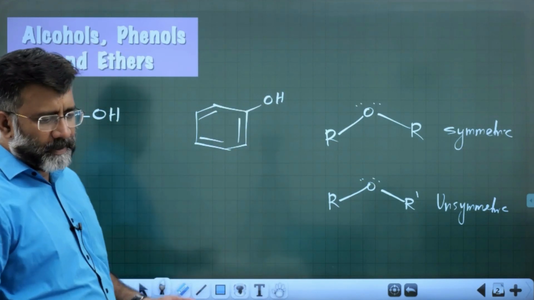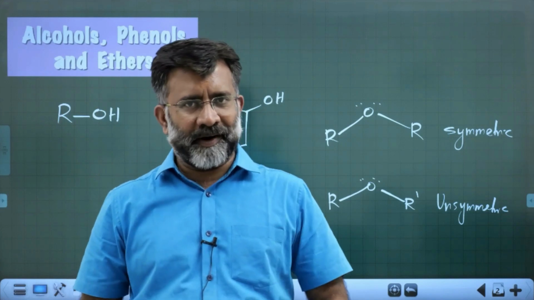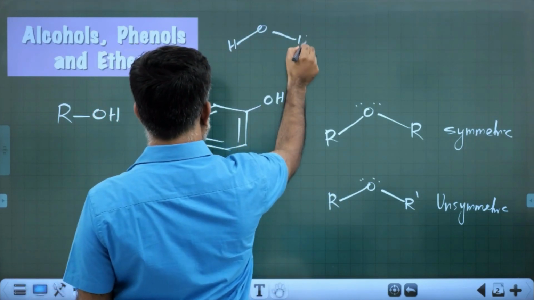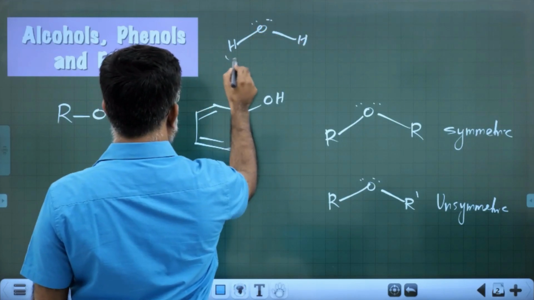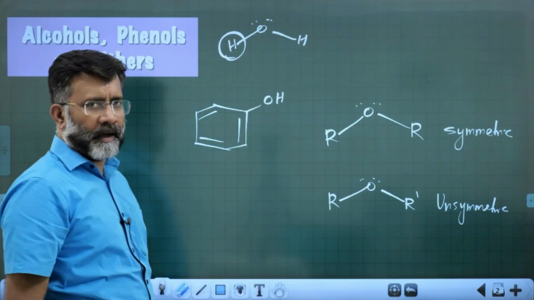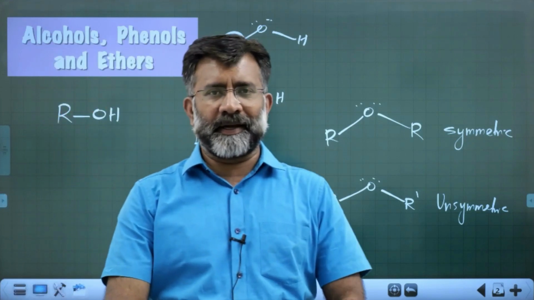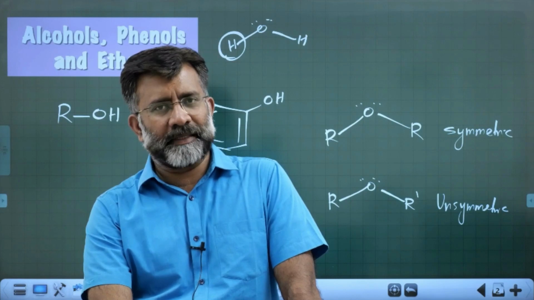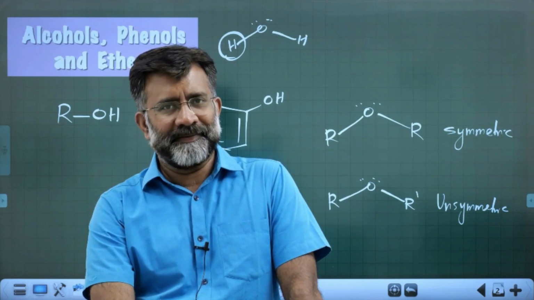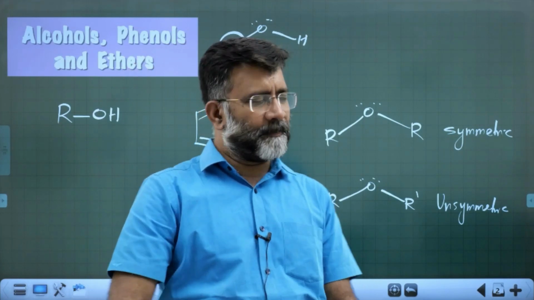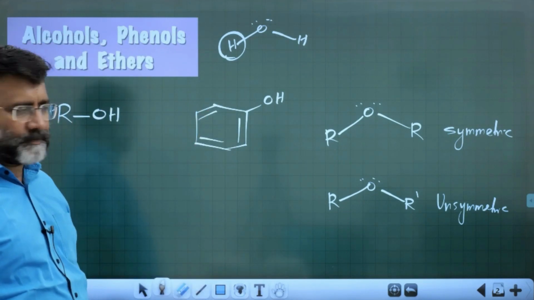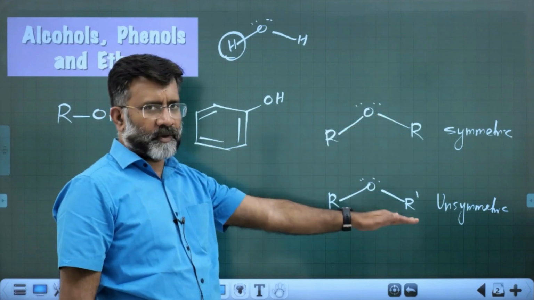They can also be treated as derivatives of water. You see the water molecule, HOH. Replacing one of the hydrogen atoms with an alkyl or aryl group, you get alcohol or phenol respectively. When both the groups are replaced, you get ether, isn't it? So this is alcohol, this is phenol, right? And that is ether. Ether is of two types.